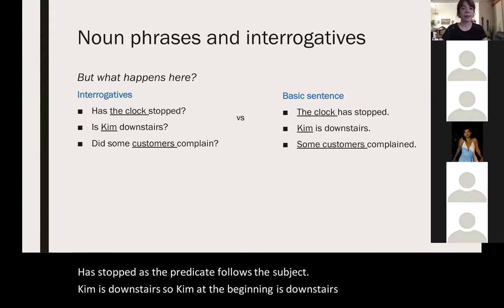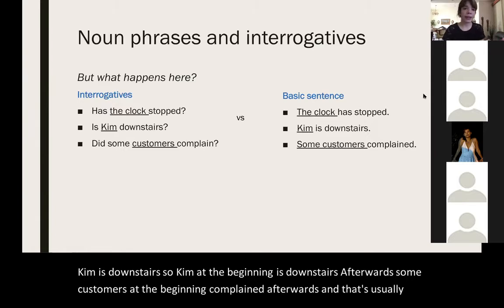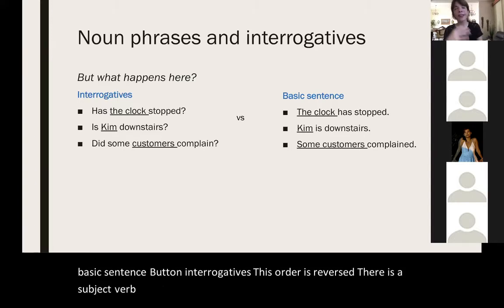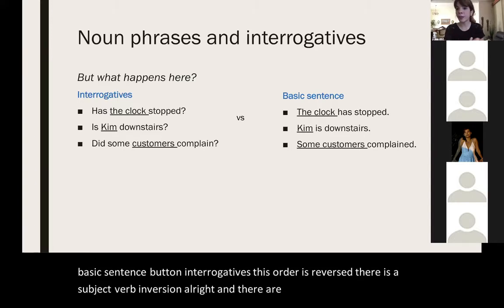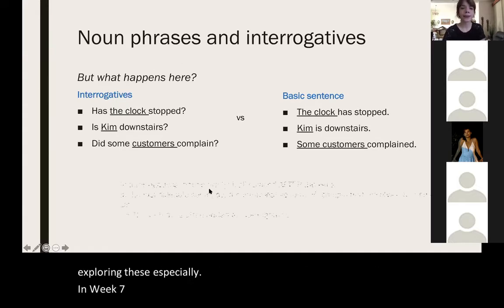Some customers at the beginning, complained afterwards. And that's usually the basic sentence. But in interrogatives, this order is reversed. There's a subject-verb inversion, all right? And there are other cases in which we could also appreciate a type of syntactic play. We'll be exploring these, especially in week 7, I believe, but not yet.